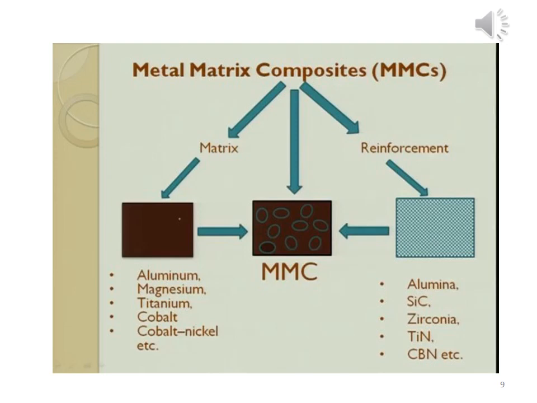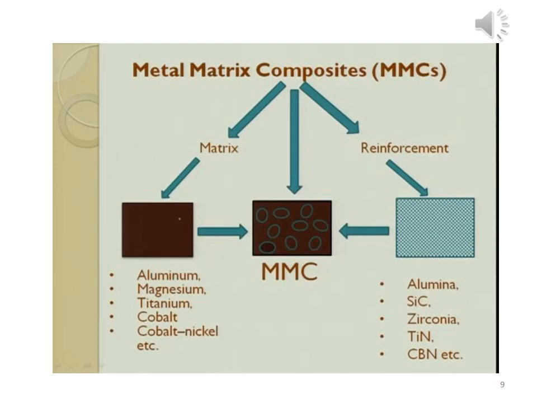Metal matrix composite material. We have studied that there are two major components of composite material. One component present in continuous form is called matrix phase, and the other component present in discontinuous or dispersion form is called reinforcement phase. So metal matrix composite also consists of these two components.